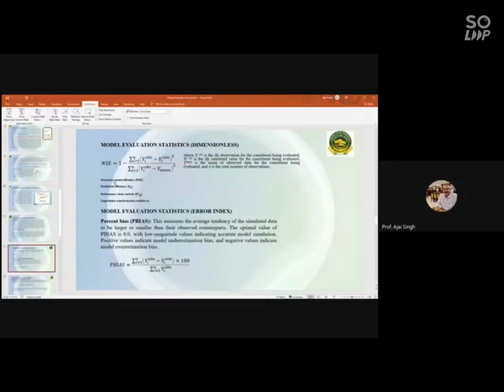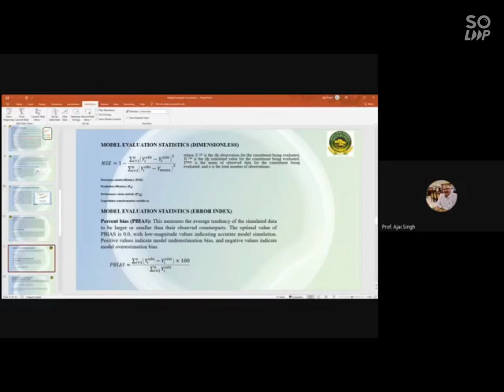Under the dimensionless category, we are going to use NSE. Under standard regression, we are going to use R square. And under graphical, we are going to plot the time series plot. So this is the standard formula to evaluate the NSE. This is observed values, simulated mean, and again the observed values.